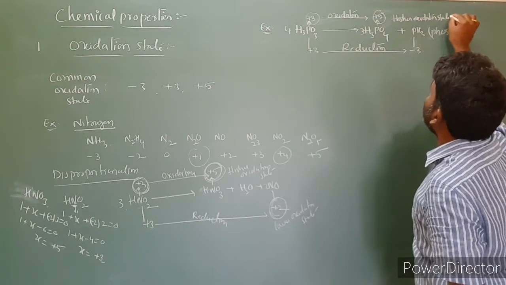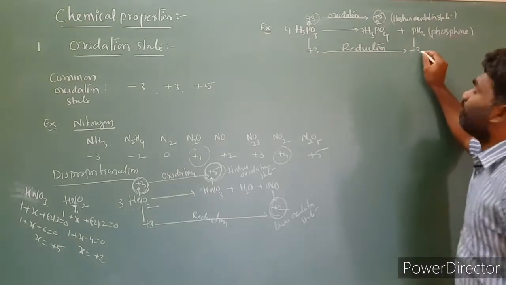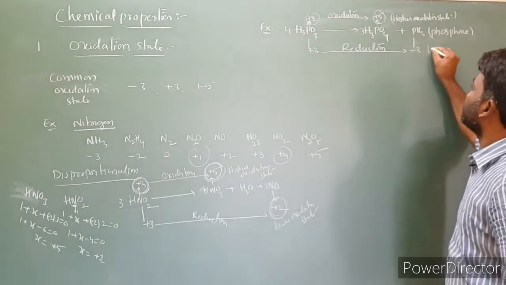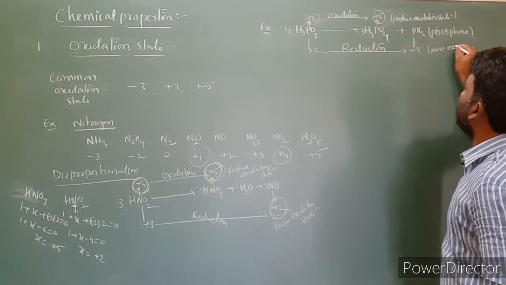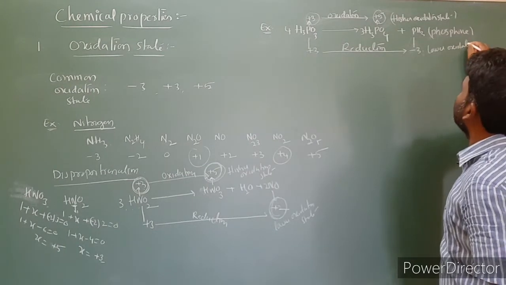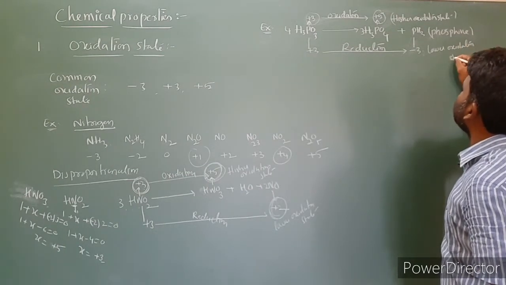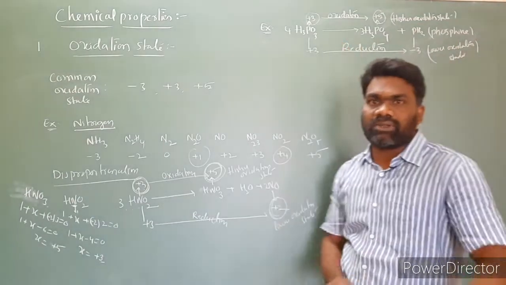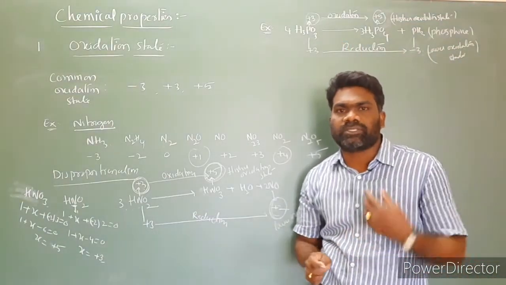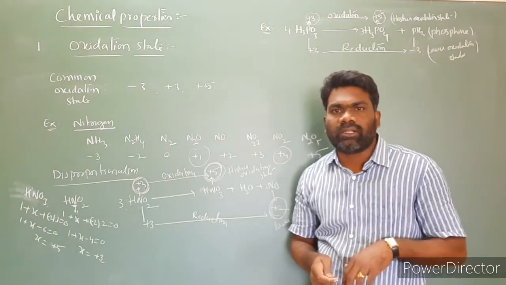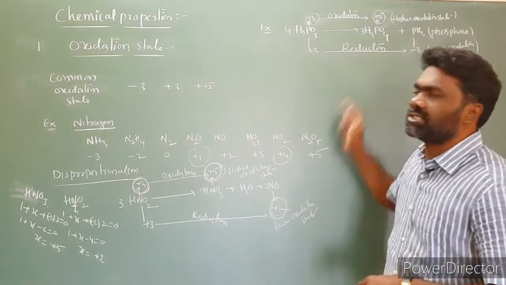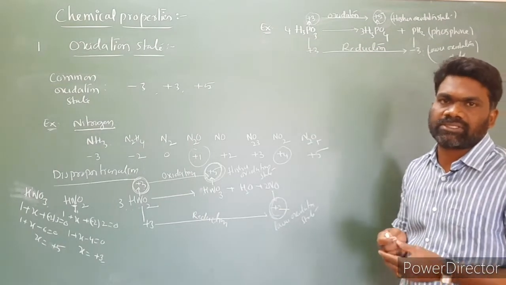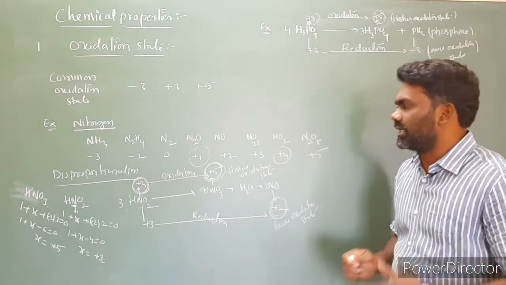Higher oxidation state or higher oxidation number. One product is at a higher oxidation state, and one product is at a lower oxidation state when compared to the reactant. So this type of reaction is called a disproportionation reaction.